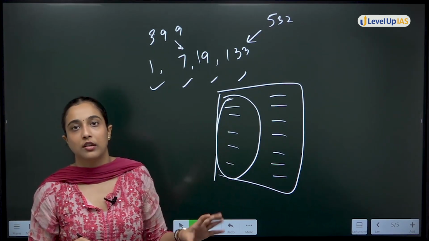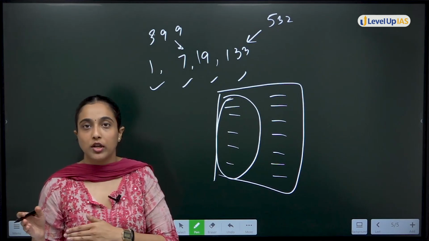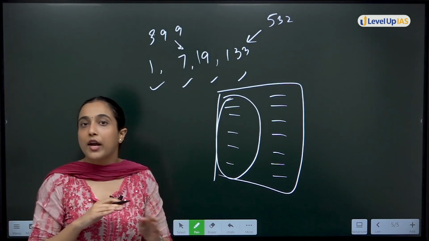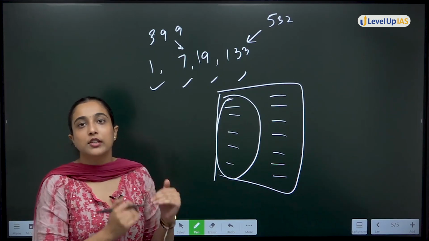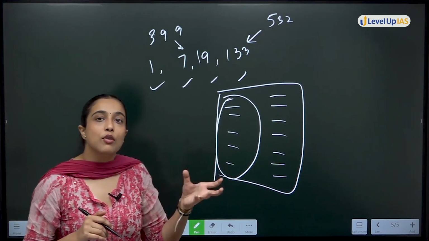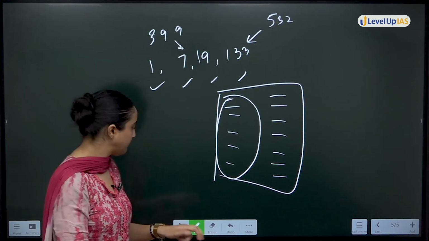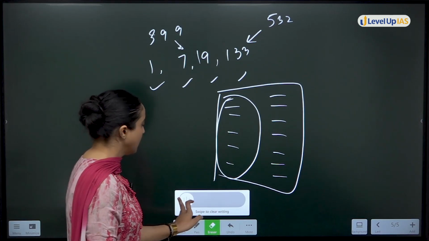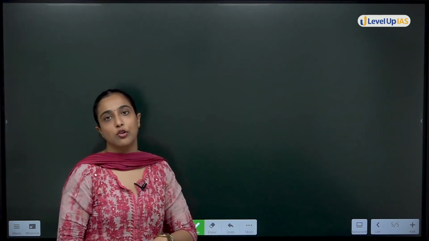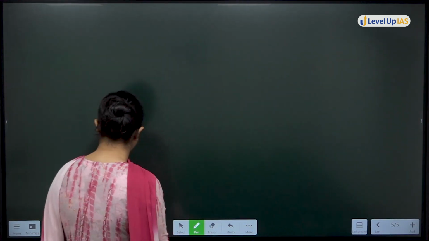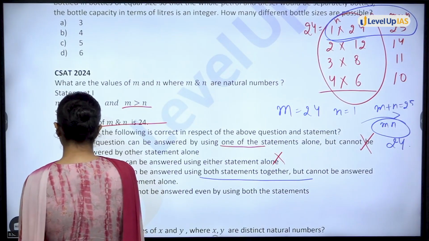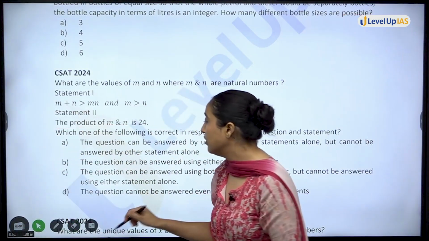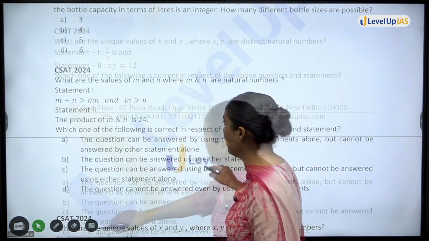If you are not even slightly familiar with what is being asked, the product of mn is 24. If you cannot find that out, how will you make options? How will you make further cases? In that case you have to take a judgment call. But again, I will advise you never to skip the topic of divisibility. It is a very easy topic, very important. You can see we are doing only 2024 till now. 5 questions are there.